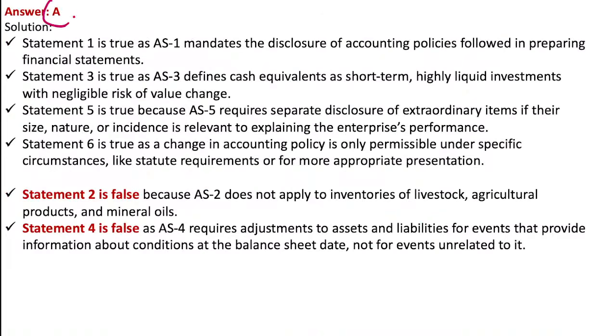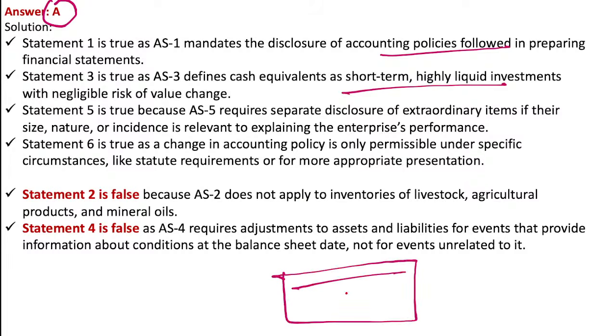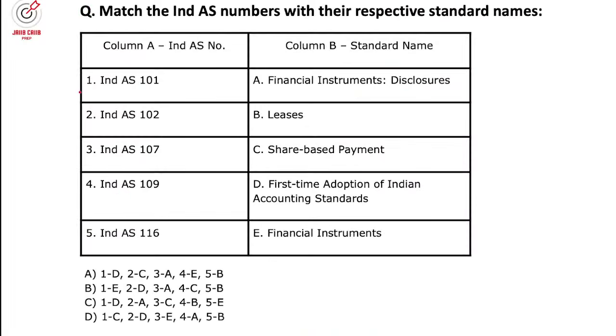Now see, two type of question. This question is based on the detailing of those particular accounting standard. We have 29 accounting standards. So the detailing, the related, the feature of those particular one, or else it can be in the form of आपका where we have to match the area, something like this. So this is based on Indian accounting standards. So when it comes to the Indian accounting standards, so this is how you can expect question around these particular one. It can be similar to your accounting standard also, right?